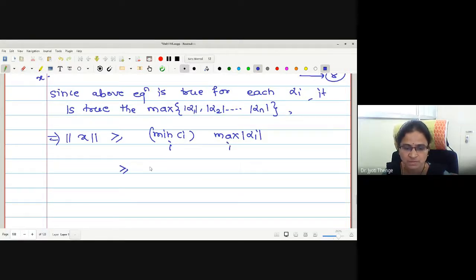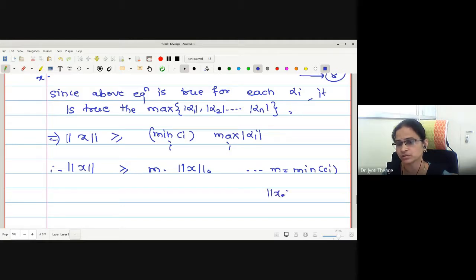Okay, this minimum Ci I will call some m, and maximum mod alpha we know already this is norm 0. M means minimum of Ci, and what is the norm 0 definition? Norm 0 of x is maximum mod alpha, right?